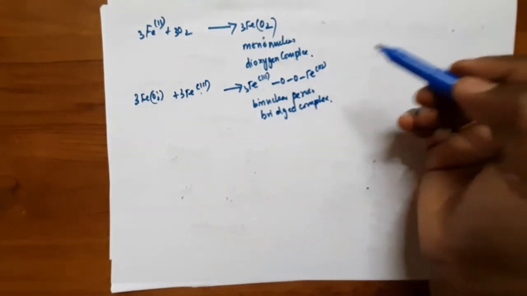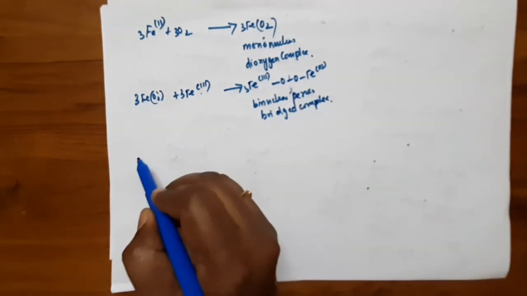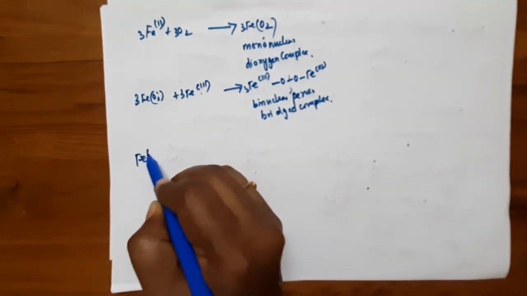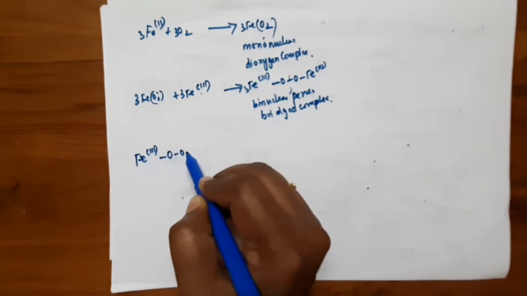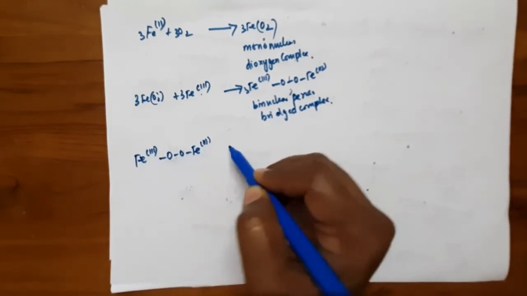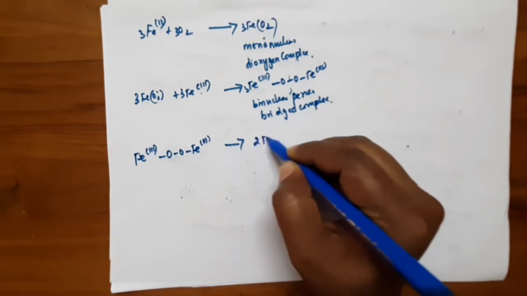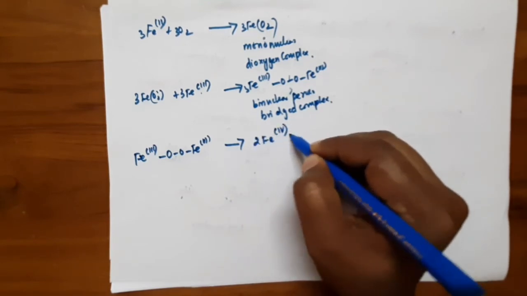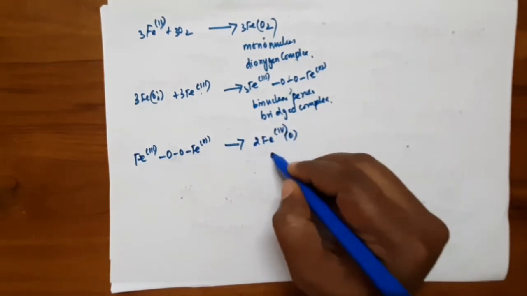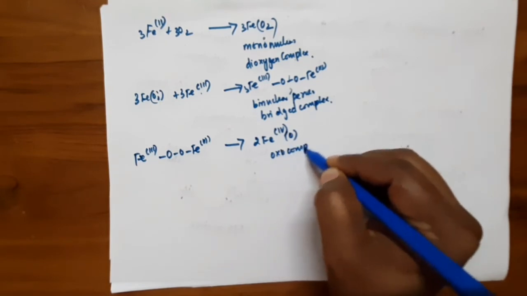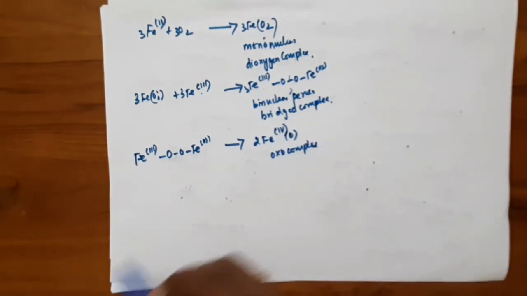As soon as the temperature is increased, the peroxo bridge gets cleaved. So at high temperature, the peroxo bridge gets cleaved to form 2 moles of oxo complex, in which iron is in the +4 oxidation state.